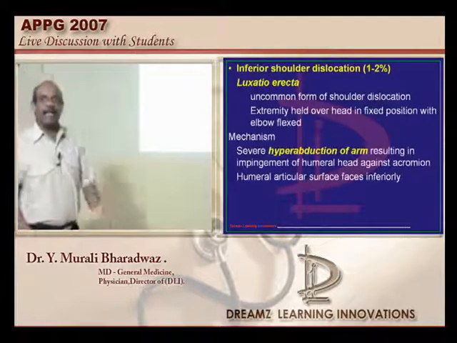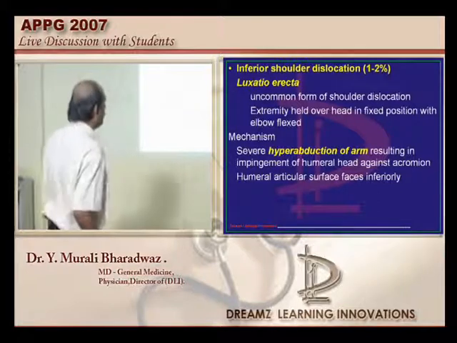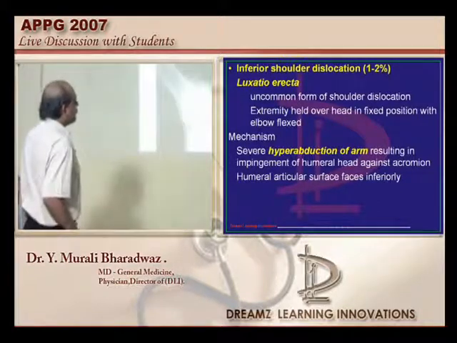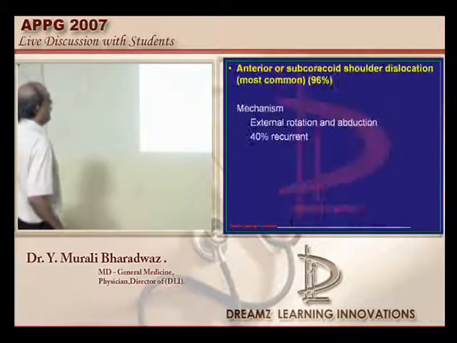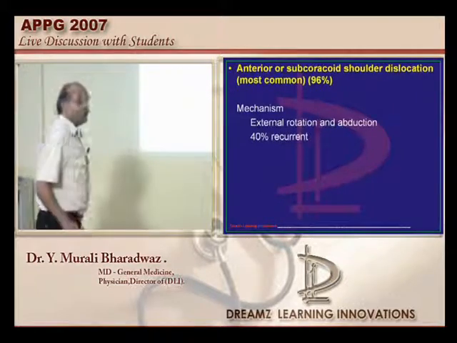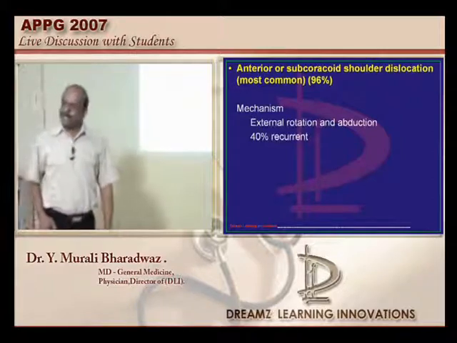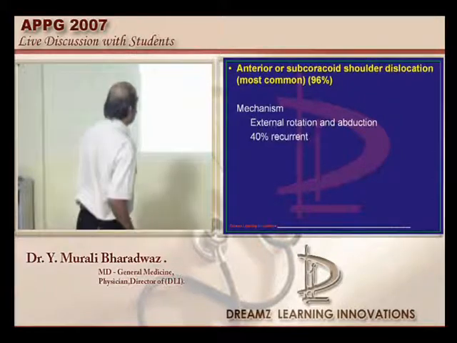Is it inferior or anterior, doctor? Inferior shoulder dislocation is what needs to be remembered. This is the typical appearance of how an inferiorly dislocated shoulder in luxatio erecta looks. Now, what is more common than inferior, doctor? Anterior subcoracoid dislocation is much more common.